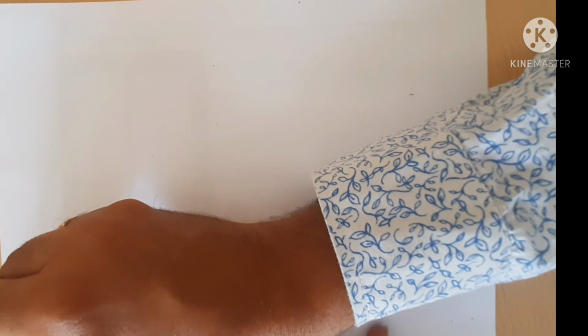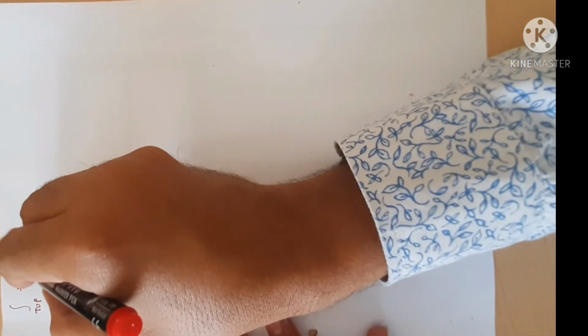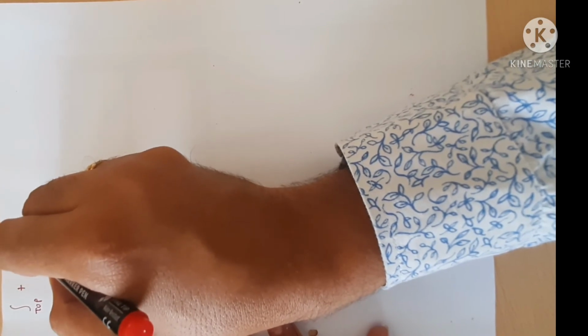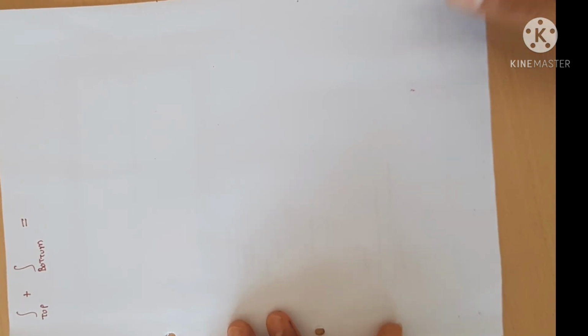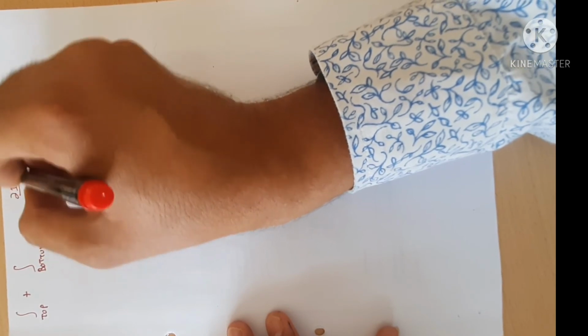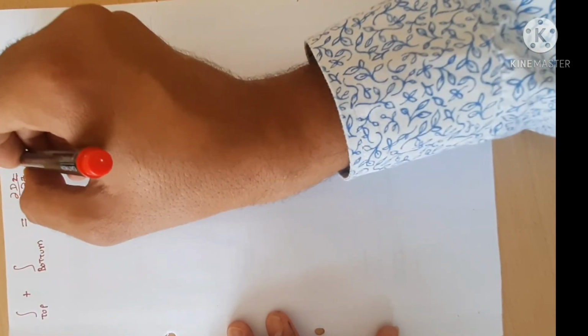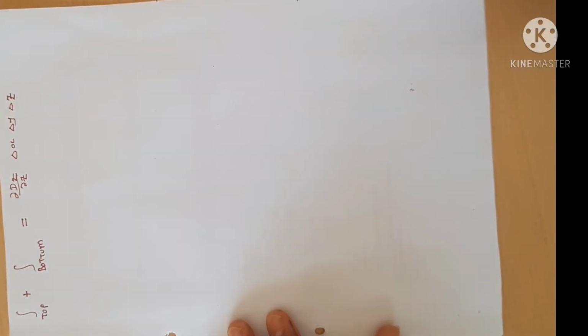Similarly we can write for all the remaining surfaces. Top plus bottom surface: what is the direction of the top and bottom surface? The direction is z direction, so it is del Dz by del z into the volume delta x, delta y, delta z.